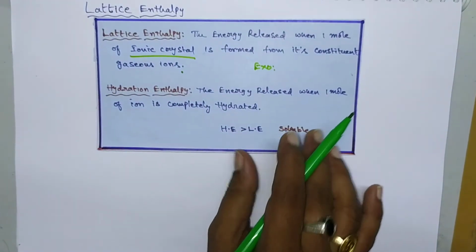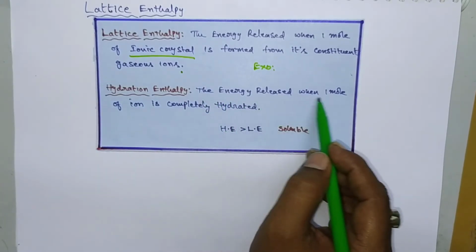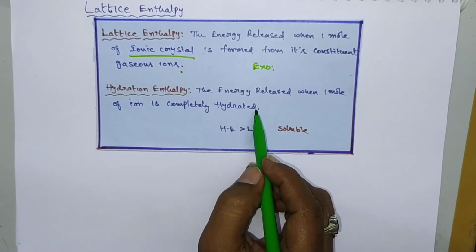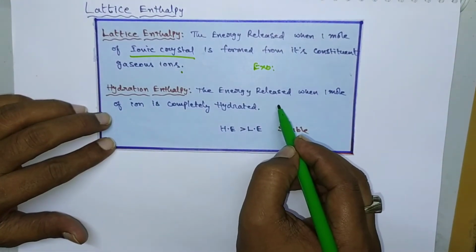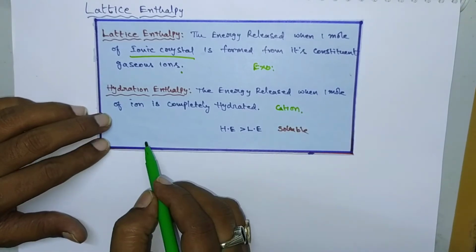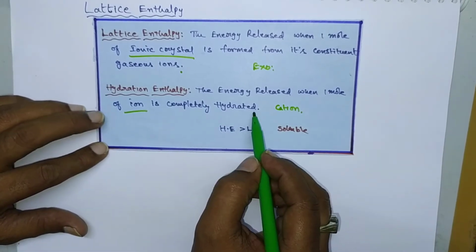Next, let us move on to hydration enthalpy. Hydration enthalpy means the energy released when 1 mole of ion is completely hydrated. Hydration enthalpy refers to an individual cation or anion, and mostly it depends upon the individual cation.